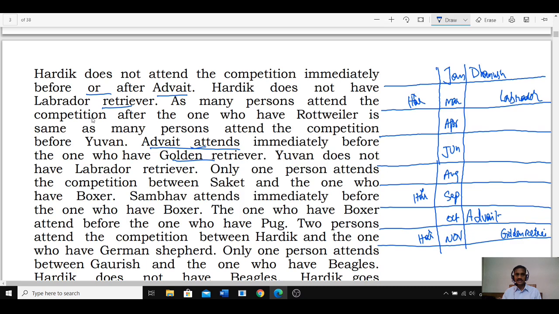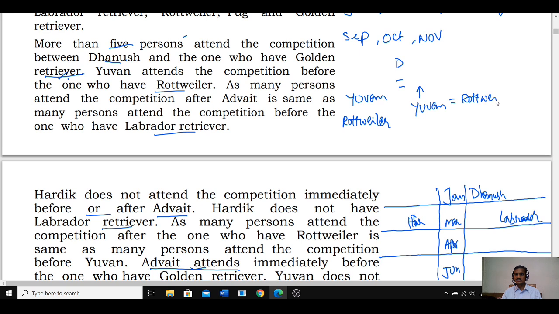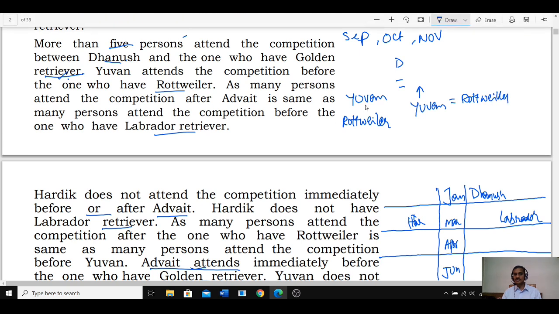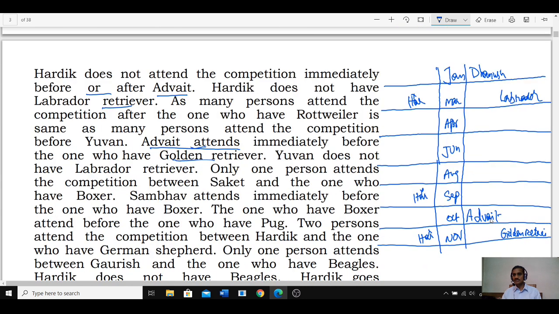As many persons attend the competition after Rottweiler is same as before Yuvan. Before Yuvan, how many persons are there? And those many persons are after this Rottweiler, isn't it? And at the same time, Yuvan is before this Rottweiler. Hence, if Yuvan is here, then Rottweiler must be here, which is not possible, isn't it?